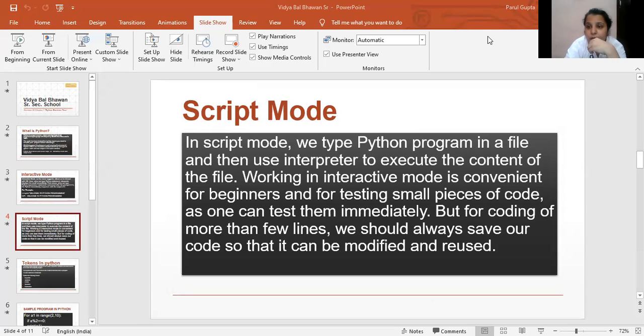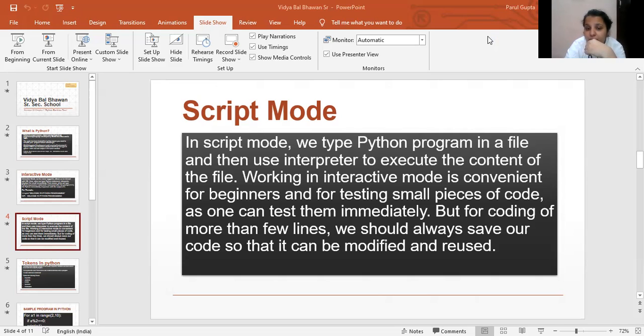Just now we have discussed the interactive mode. When interactive mode is there, why do we need one more mode, the script mode? What is the difference between the two? The main difference is that in interactive mode, we don't have an option to save the program we have done in the Python IDLE shell. But in script mode we get this option for saving the program for our future reference, or if we want to modify or reuse it. So in that case, we prefer the script mode.